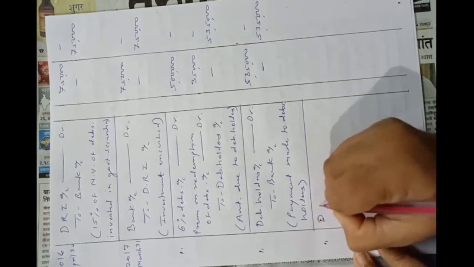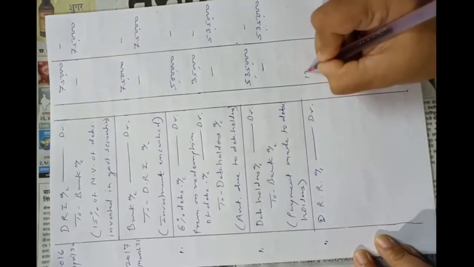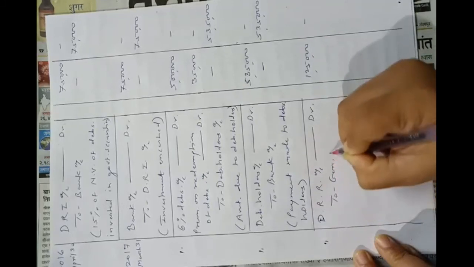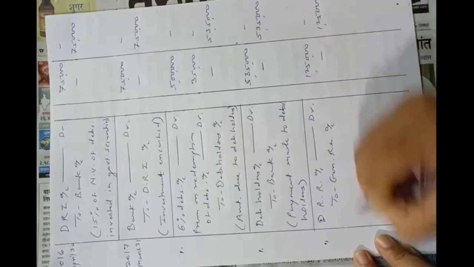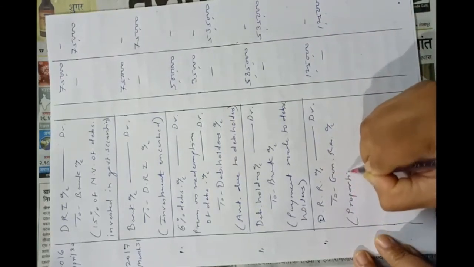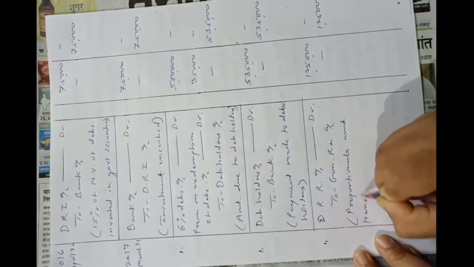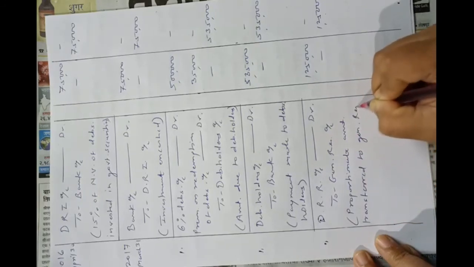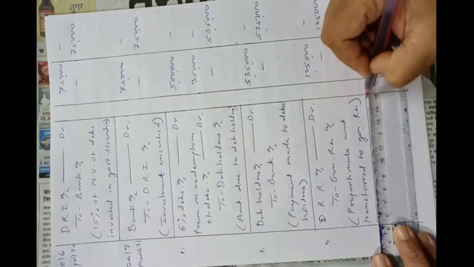So DRR, proportionate amount transferred to general reserve. So this is the last entry.